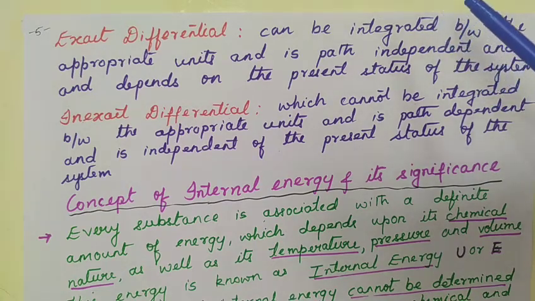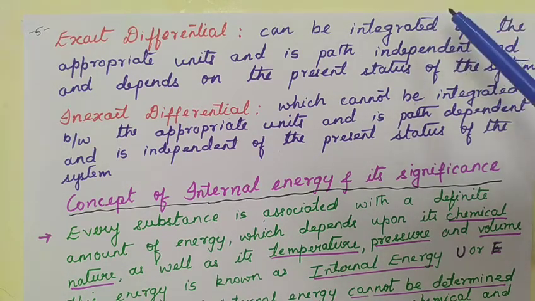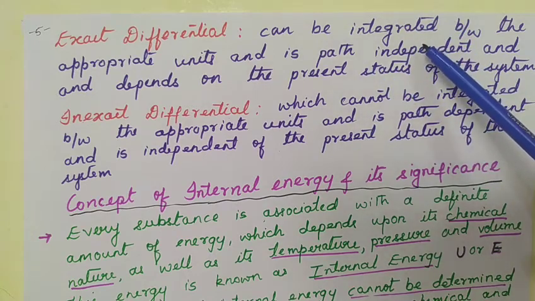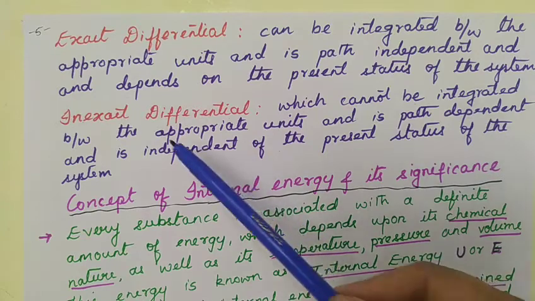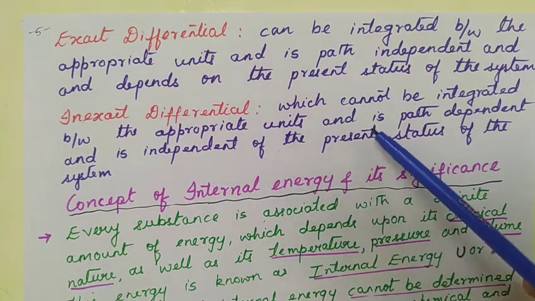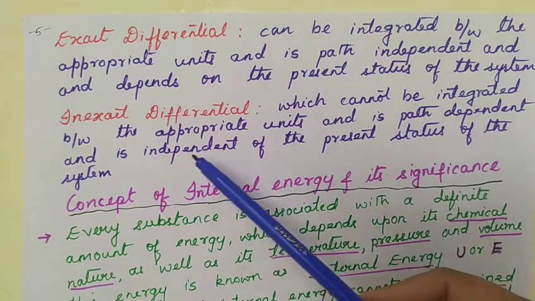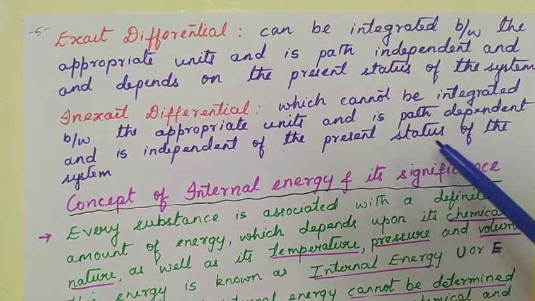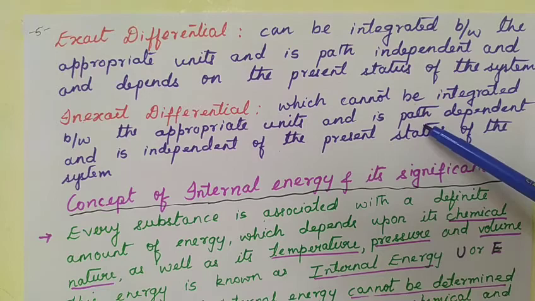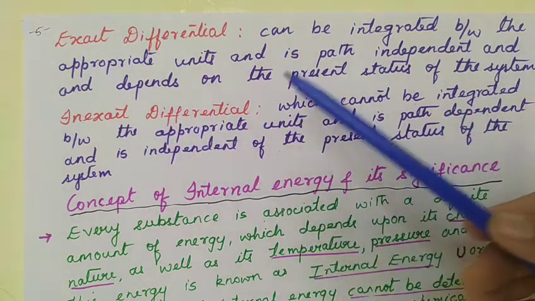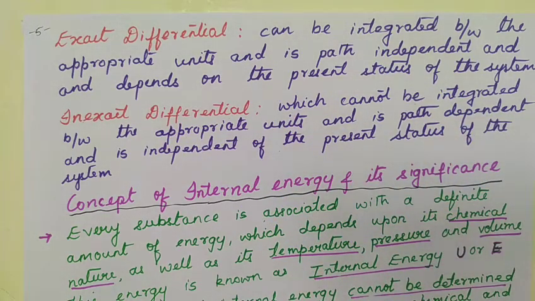Internal energy, enthalpy, entropy, free energy, all these are exact differentials. Whereas an inexact differential cannot be integrated between the appropriate limits, is path dependent, and is independent of the present status of the system. So which are the inexact differentials? Heat and work are the examples for inexact differentials.